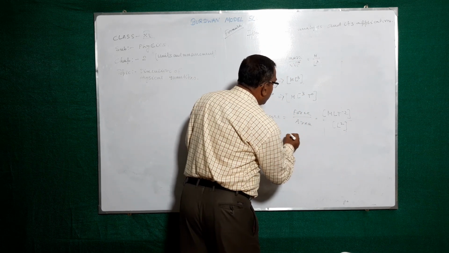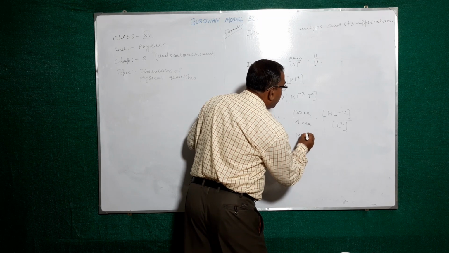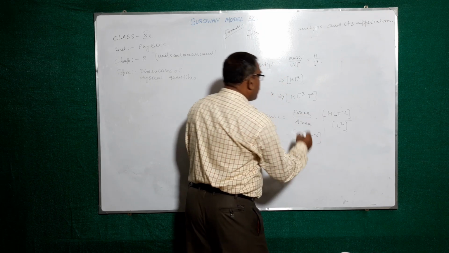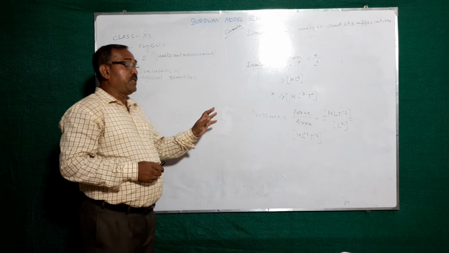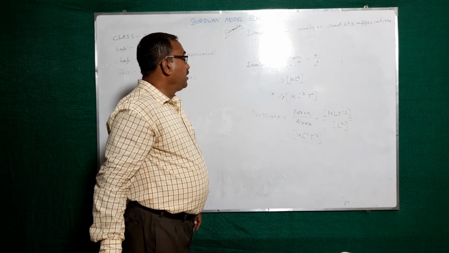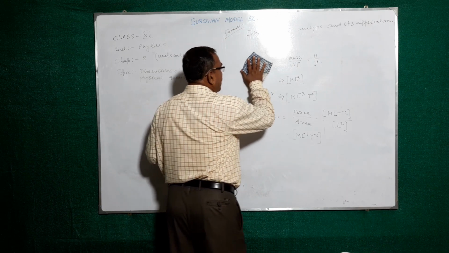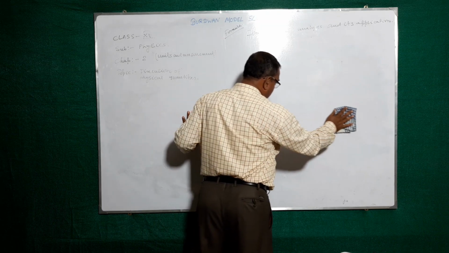So, when you change it into the numerator, M L to the power minus 1, T to the power minus 2. Okay, this is the dimension of pressure. So many physical quantities, you find out the dimension with the help of the fundamental units.